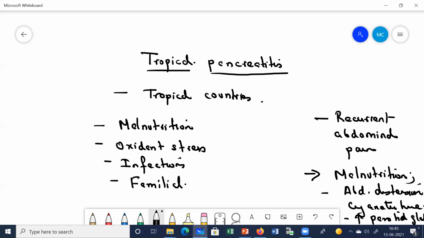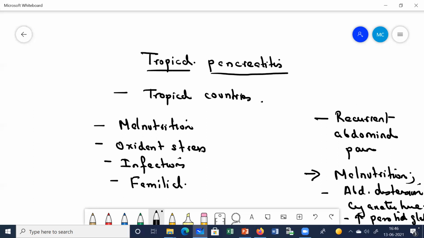Investigations, same: we do the x-ray and the ultrasound of the abdomen. Often tropical pancreatitis occurs because of stones, the calculi, and the treatment again is the same as that of chronic pancreatitis. Since the patients, as I told you, develop malabsorption and diabetes mellitus, often we require to give the patient insulin. So insulin is often required in these patients. So this is all about your different types of pancreatitis.